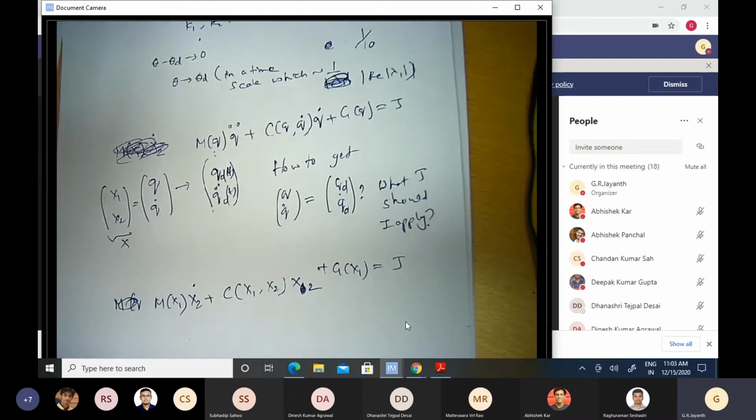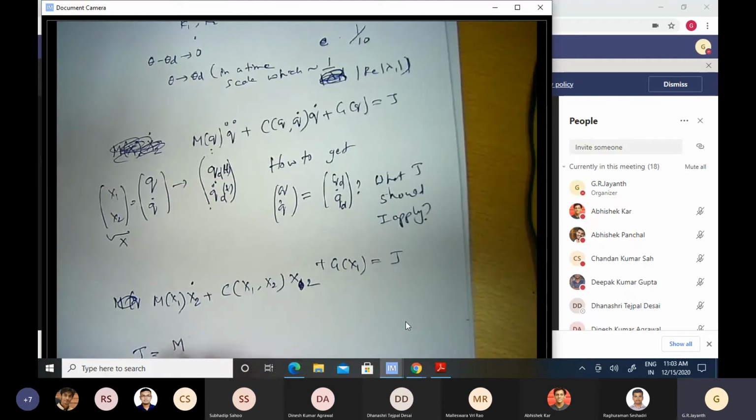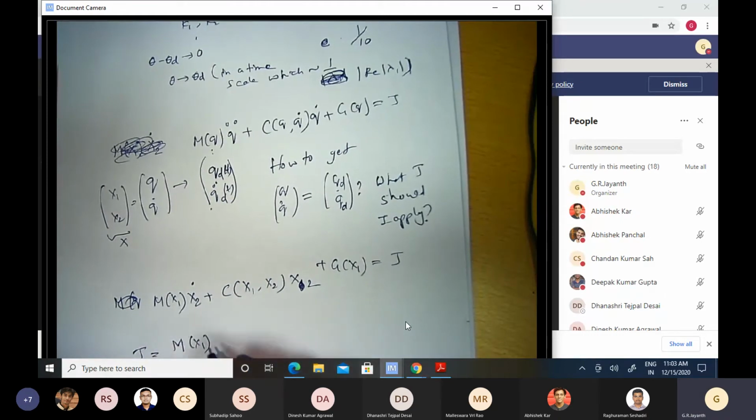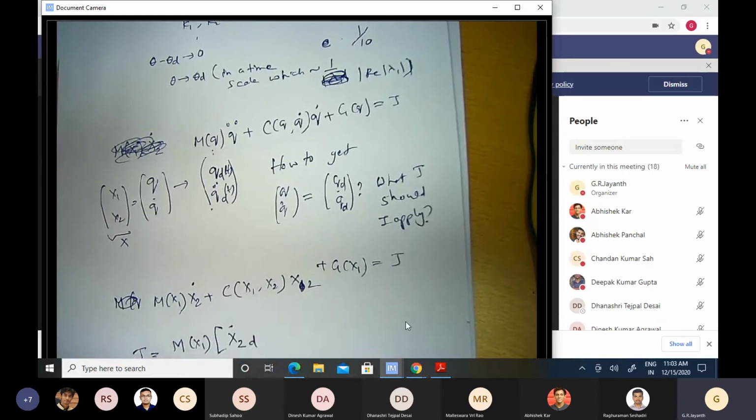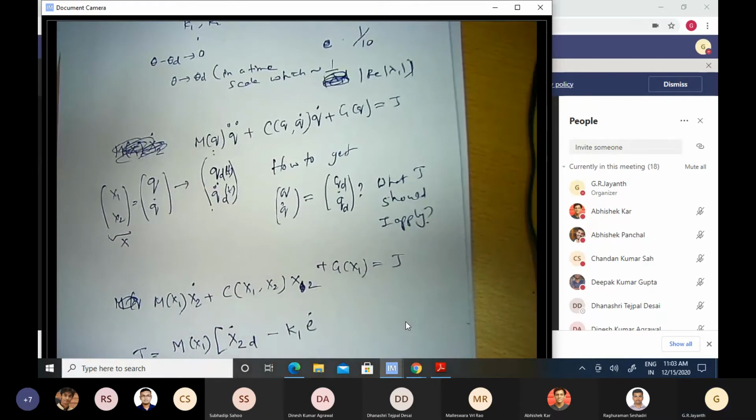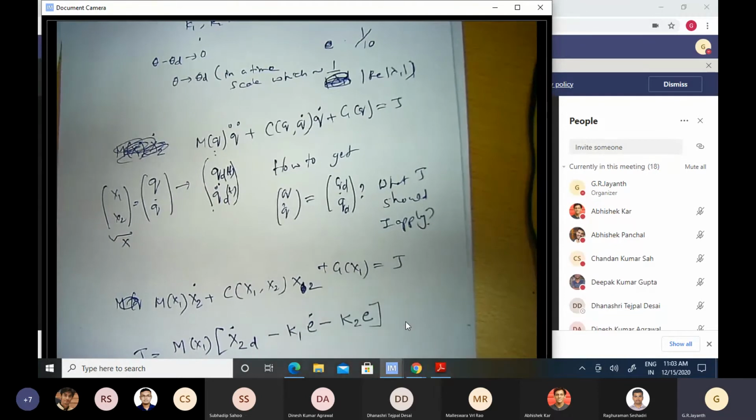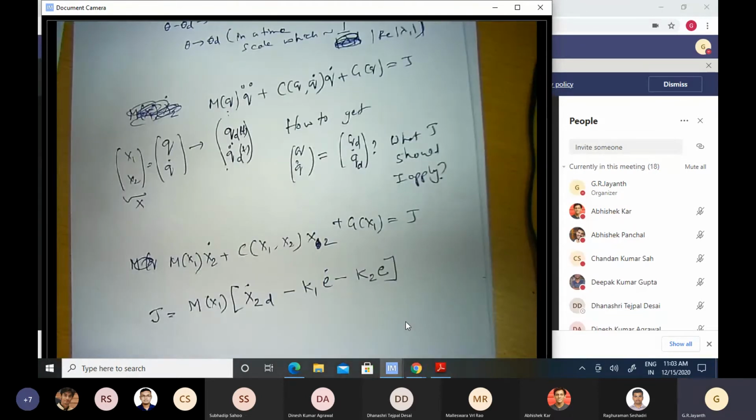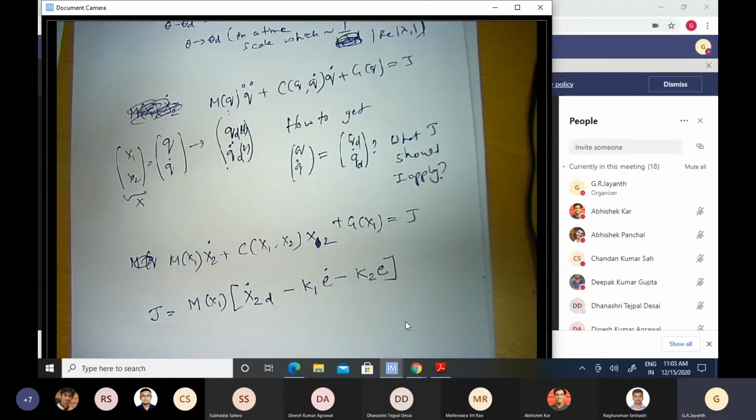Now, suppose I apply torque tau equal to M of x1 times x2d dot minus k1 e dot minus k2 e, where e is x minus xd. Okay, suppose I apply that. Sorry, e is x1 minus x1d, e dot is x2 minus x2d.